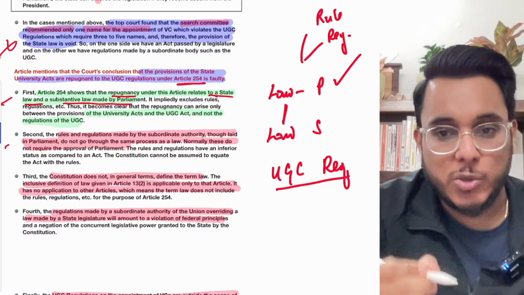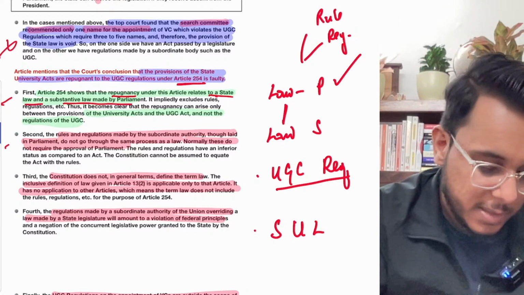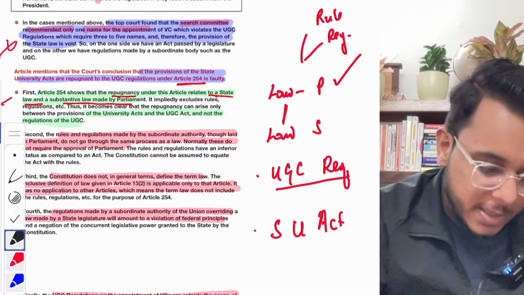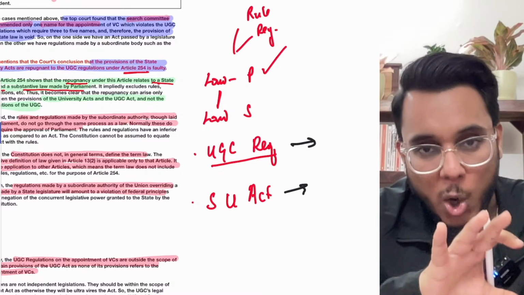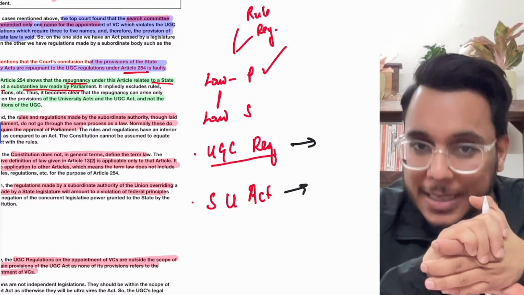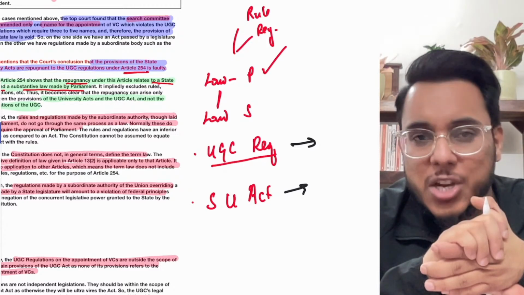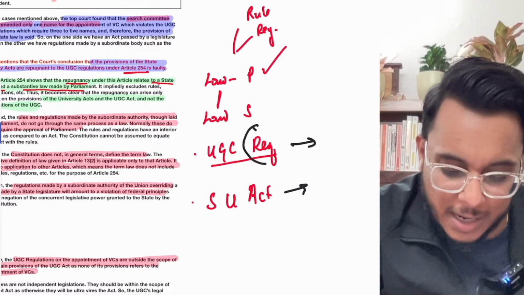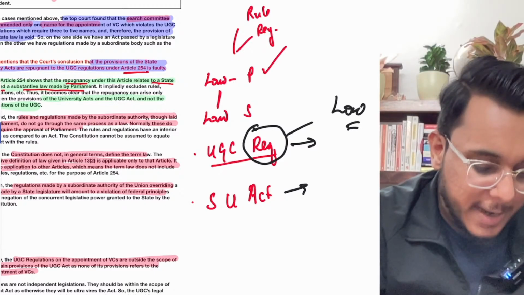In conflict, there is the UGC regulation and the State University Act. Now you see this particular thing, that UGC regulation. When we talk about the law, the law is passed when the legislature gives its approval. Okay, at the level of parliament, when the Rajya Sabha, Lok Sabha and president give the approval, then the law will be passed. Regulation can be passed by the government without taking the approval from the parliament. So the regulations don't have the same status as the law has. So therefore, it has been provided